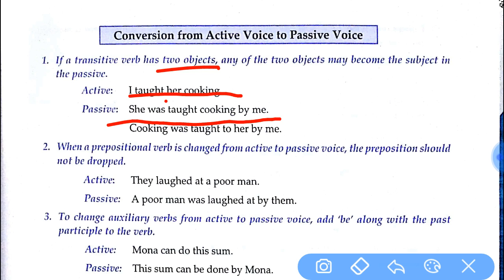So remember students, whenever we change active voice into passive voice, we do not change the tense of the sentence. We add an appropriate helping verb in the passive voice. So if it is present tense, we add an appropriate helping verb of the present tense in the passive voice. Let's see it.